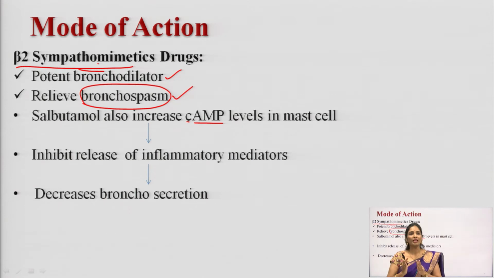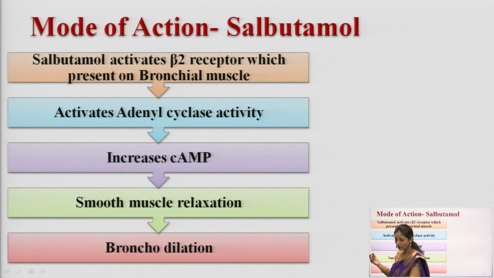By increasing these cyclic AMP levels, what is going to happen? It will inhibit the release of inflammatory mediators. By inhibiting the release of inflammatory mediators, the bronchial constriction will be decreased and finally it will act as a bronchodilator. So, this is the mode of action for beta 2 sympathomimetic. We will see it in detail in a flow chart.